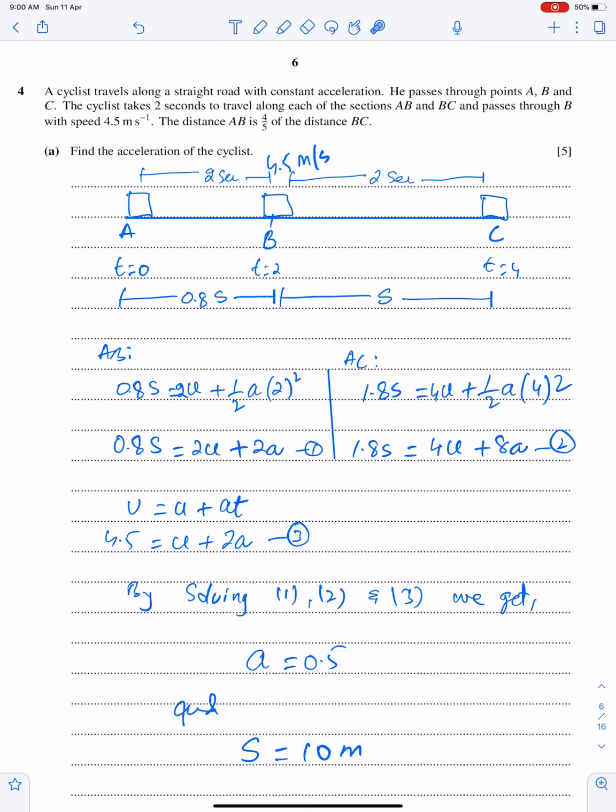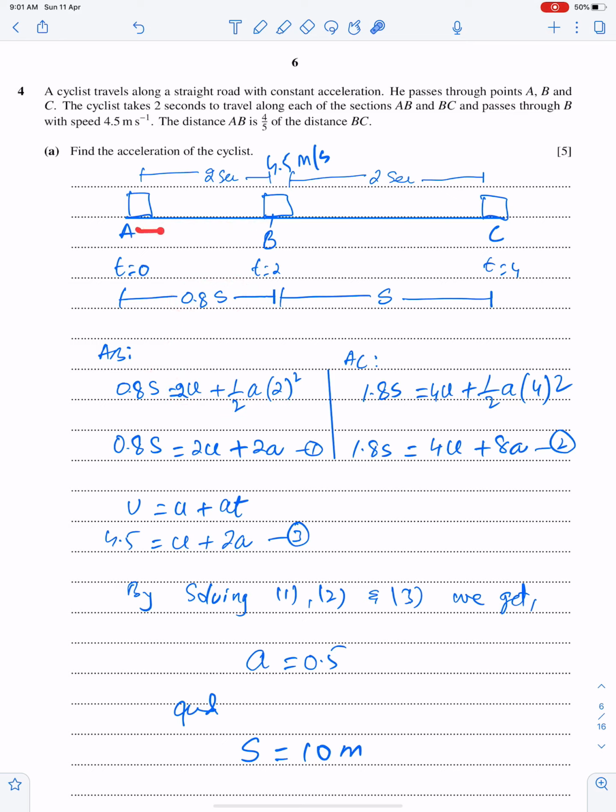Well, for the acceleration of the cyclist, we have to consider motion from A to B first, and then A to C. From A to B, we are using this equation, ut plus half at square. So this distance is 0.8 s, and ut means 2u, half a t square, and the duration from A to B is 2 seconds. So this is equation number 1.